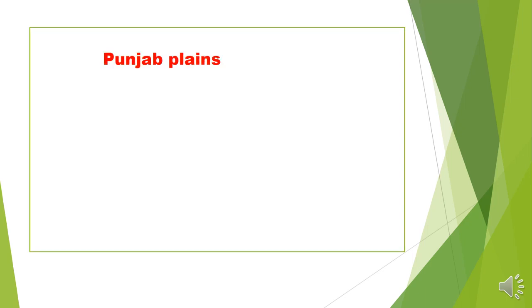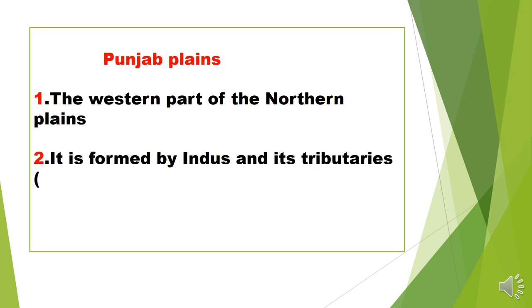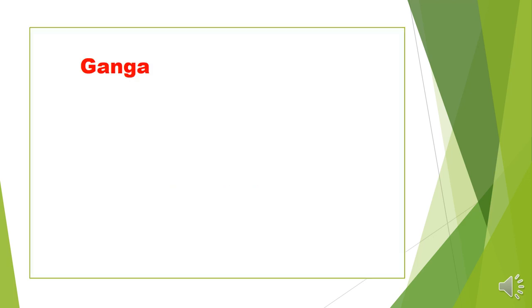Punjab plain. Firstly, the feature of the Punjab plain: it is the western part of the northern plain. Punjab plain is located in the western part of the northern plain, and it is formed by the Indus and its tributaries. Indus tributaries means Ravi, Byas, Satluj, Jhelum, and Chenab. And the Punjab plain, most of it is located in Pakistan. So the area covered by the Indus and its tributaries is called the Punjab plain area. Next is the Ganga plain area.